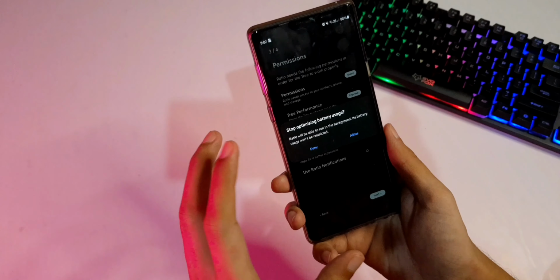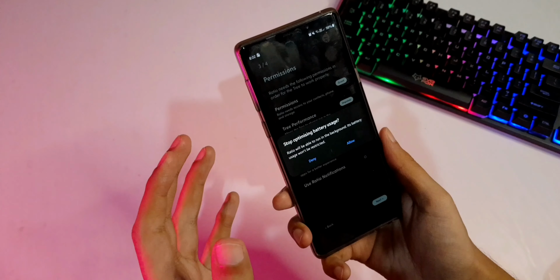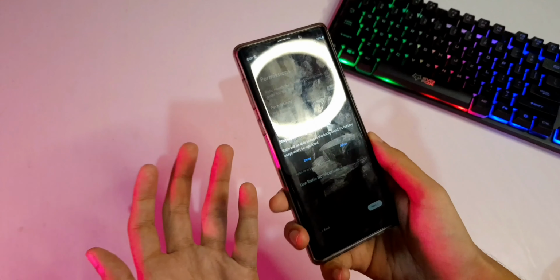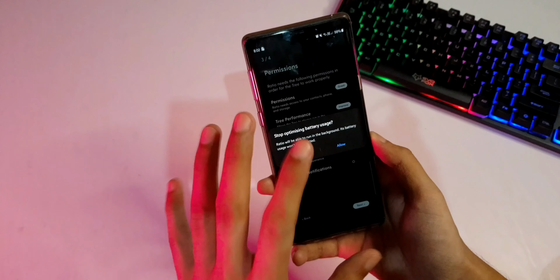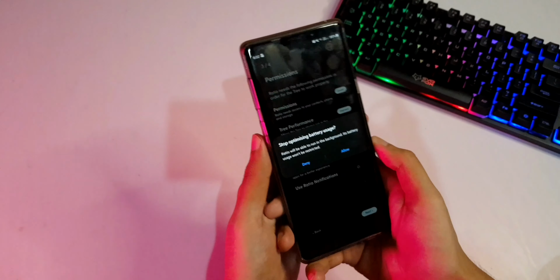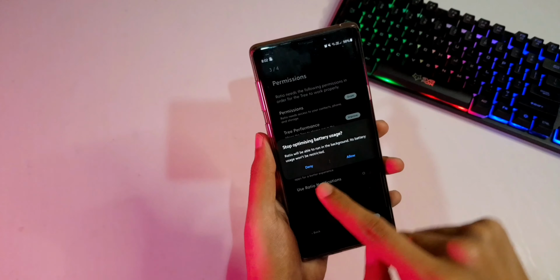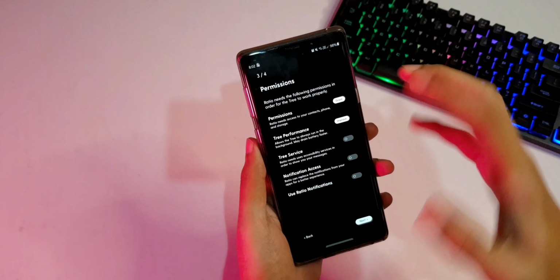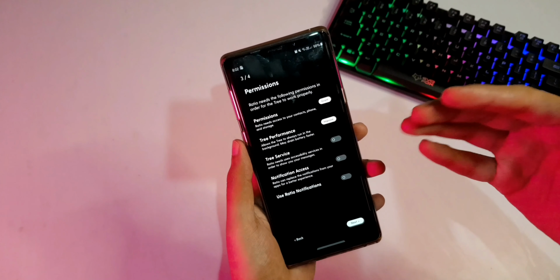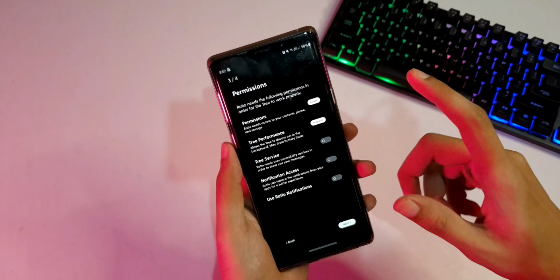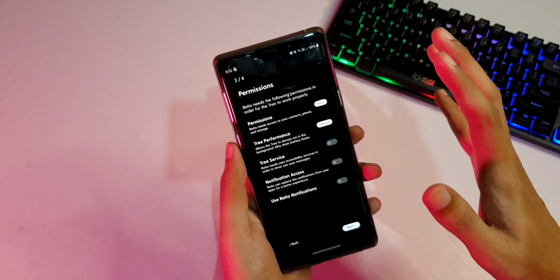So it's basically asking permission to override the battery usage optimization that's running on my phone. It's present on most phones these days that whenever an application is not in use for a long time, it'll automatically be put to sleep. So it's asking us to override that, but I'm not gonna allow it for now because I don't want any extra battery drain, because based on what I've seen so far, Block Launcher is a little bit too heavy on your battery compared to other launchers.